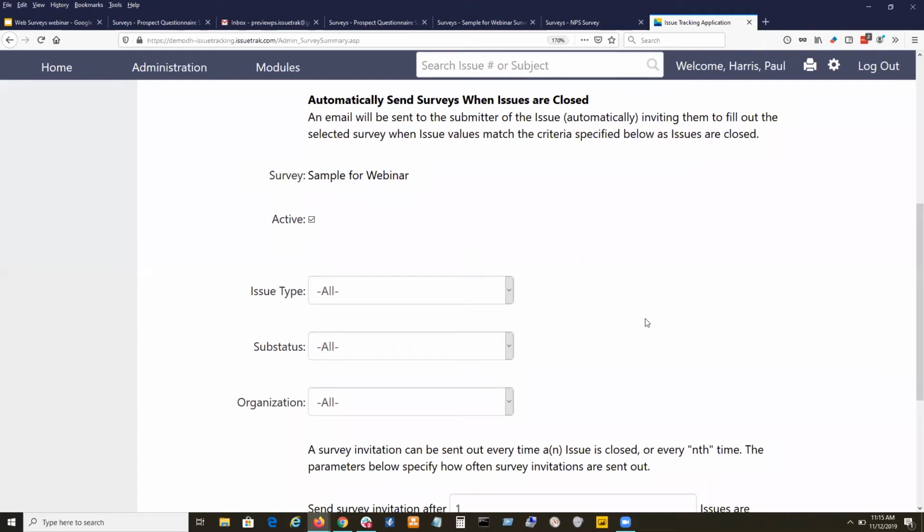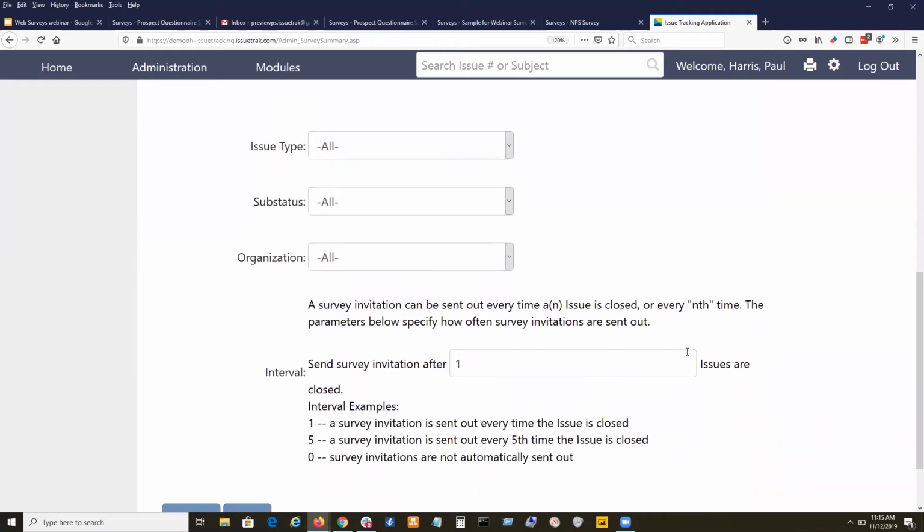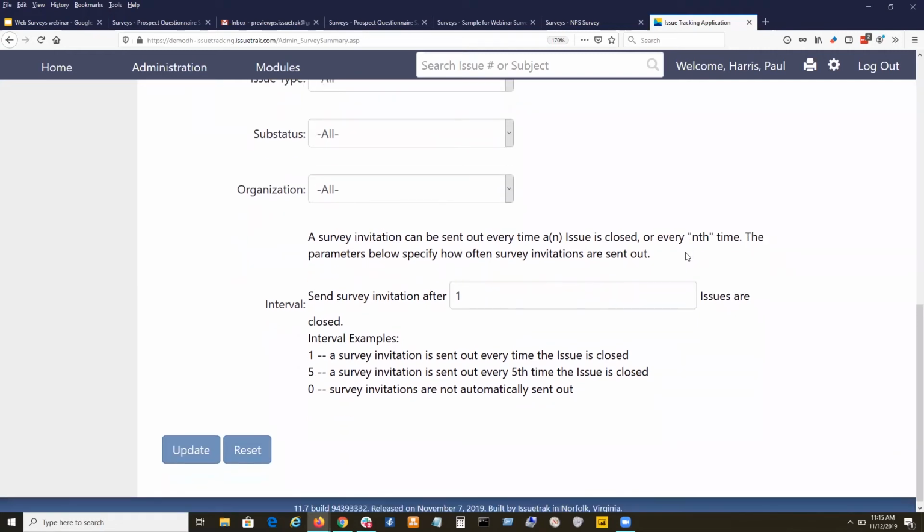And this gives you that ability to really brand not only the survey, to really direct the survey to the right things, but also to direct it to the right people to fill out. Maybe we only want internal people to fill out. Well, we can get that by selecting the organization. Or maybe we only want external people to fill it out. Well, then we could do that by directing organization, right? Just the other ones. And at the bottom is our interval, right?